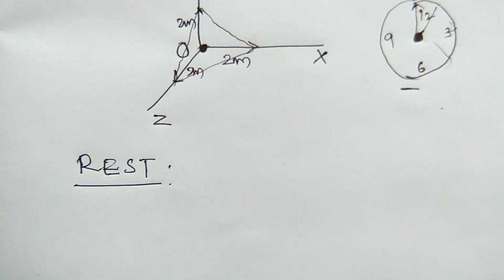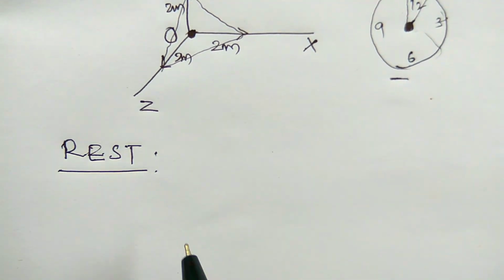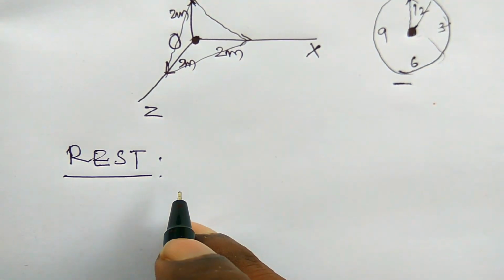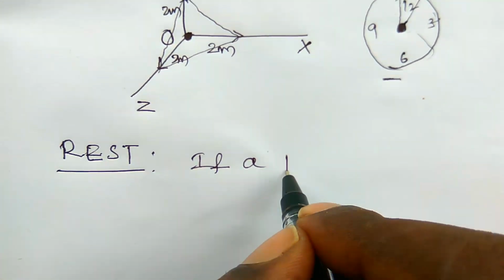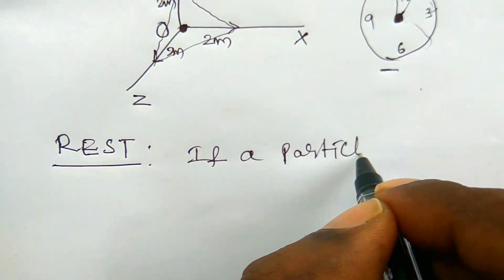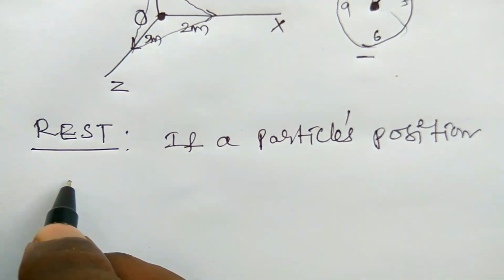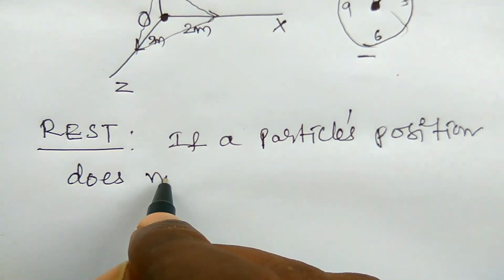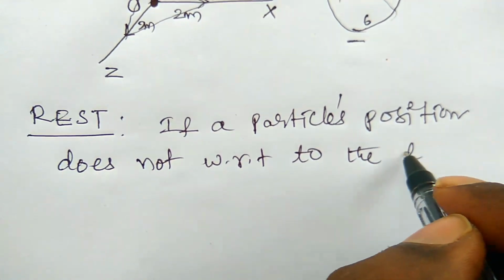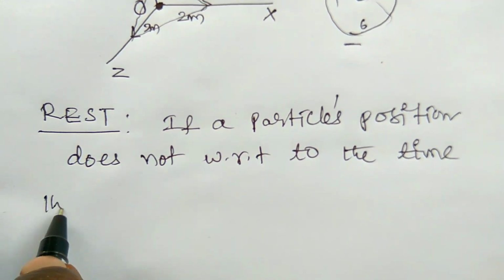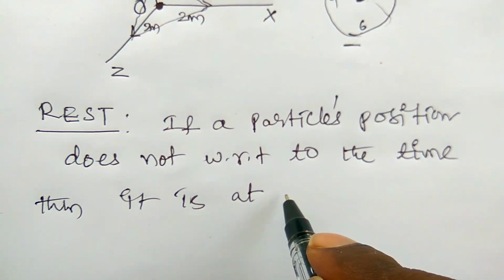Rest is nothing but if a particle's position does not change with respect to time, then it is called at rest. Then the body is at rest.